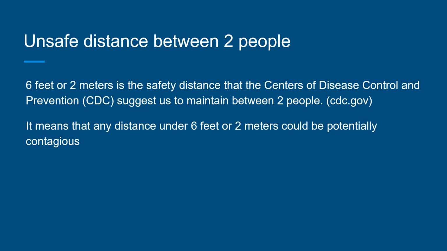So I'm going to go over the first one, the unsafe distance between two persons. According to the Centers for Disease Control and Prevention, which is CDC, 6 feet or 2 meters is the safe distance between two people. This means that any distance under 6 feet or 2 meters could be potentially dangerous.